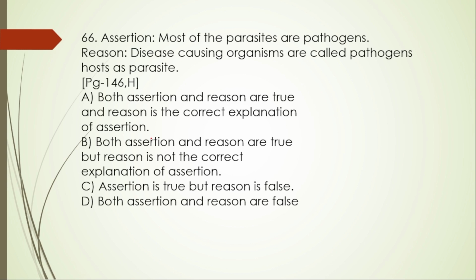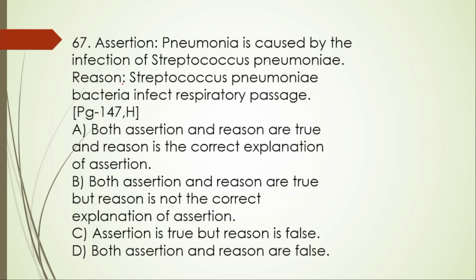Next, 66th one. Assertion and reason type of the question. Most of the parasites are pathogens. Yes, this is true. And then reason, disease causing organisms are called pathogens, hosts are parasites. Yes, this is also right. And then it is correct explanation of A. So the right option is A. One more assertion and reason.